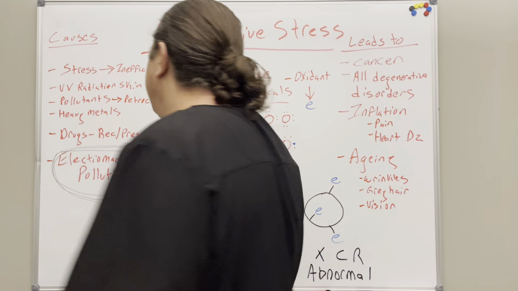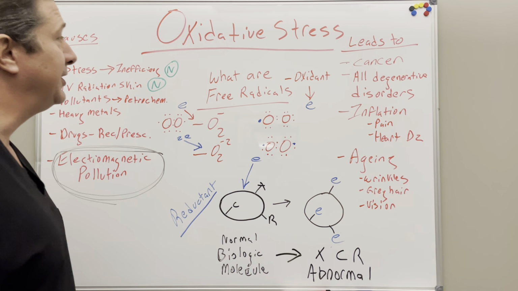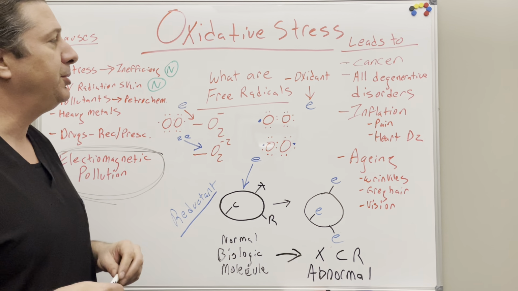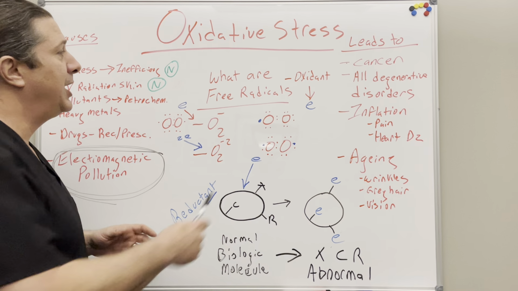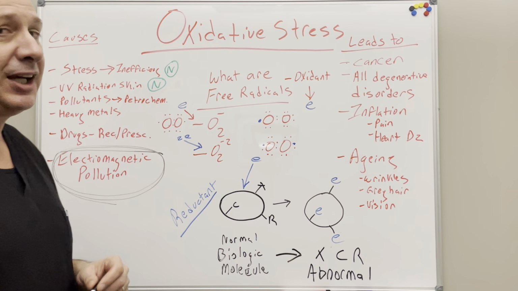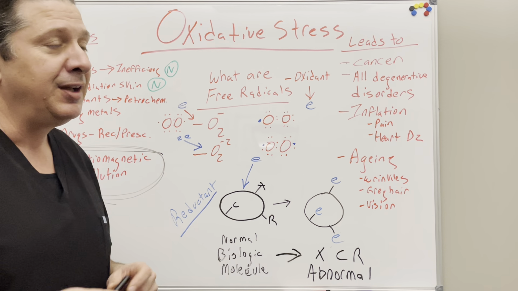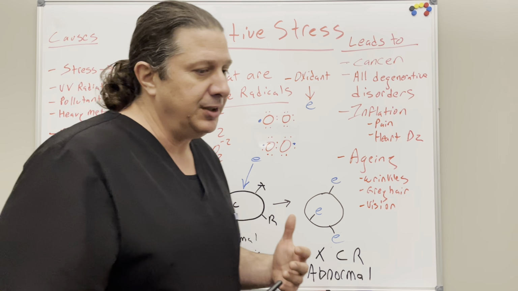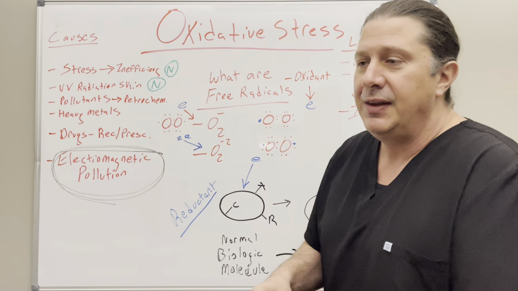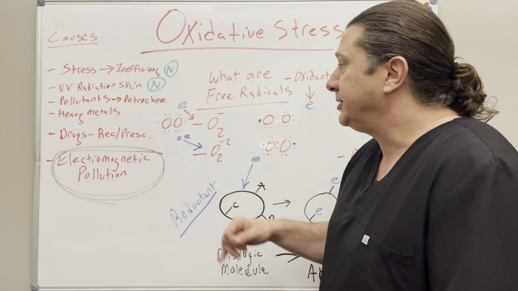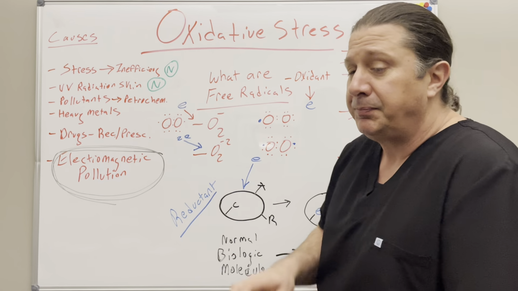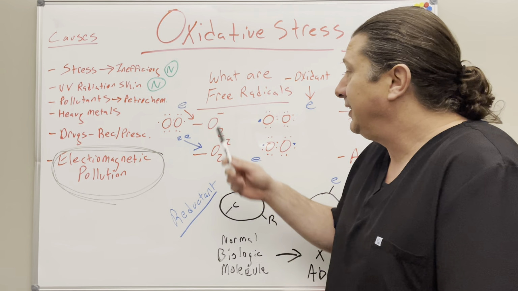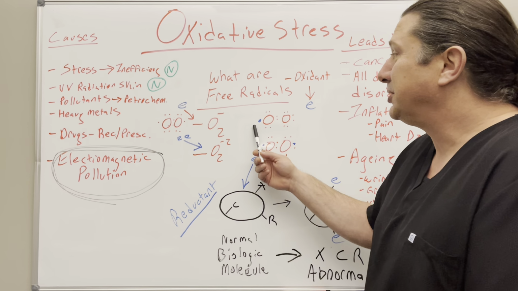So the causes, what they lead to. So what is it? What is oxidative stress? Oxidative stress is due to production of too many free radicals. What are free radicals? They're oxidants, meaning they have an extra electron. Or on the flip side of it, they can pull another electron. I kind of use the example when I give my talks that a free radical such as a reactive oxygen species has that extra electron. I say it's like it's holding a hot potato and it wants to get rid of that electron. Well, in that case, yes, it is holding that extra electron and it can get rid of it.